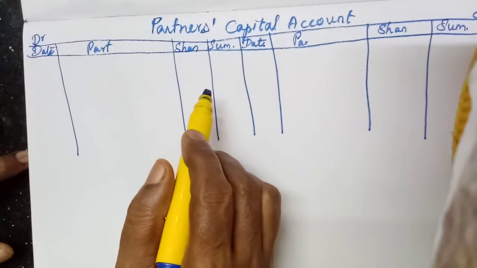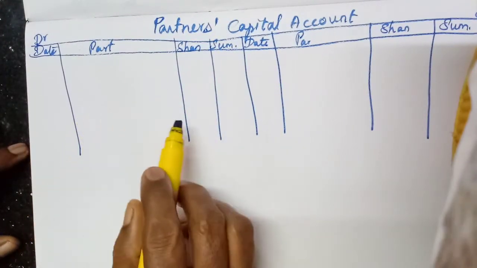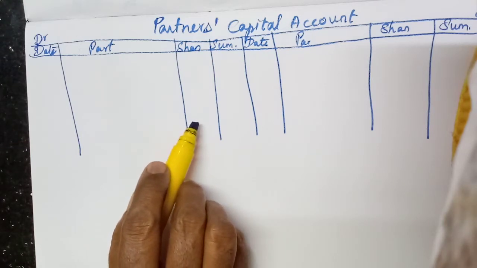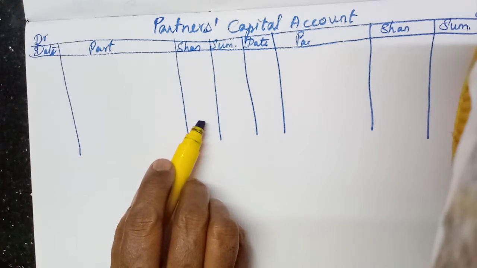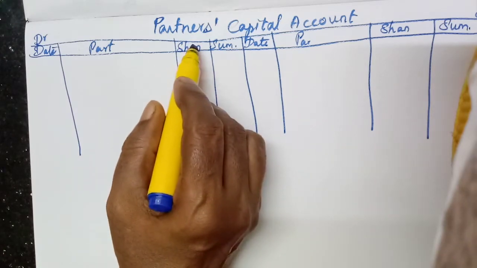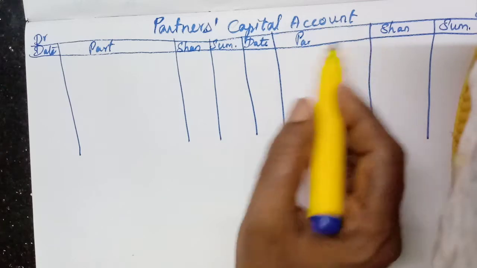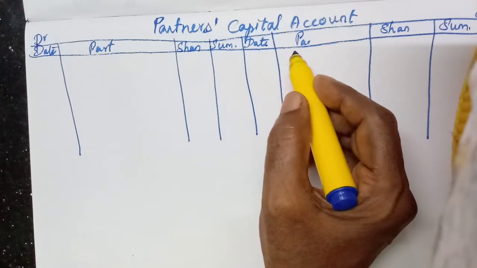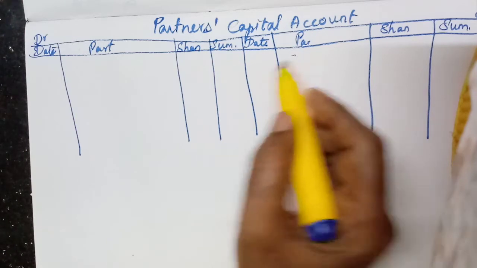Now, in the textbook you have to see in the illustration, capital on 1st January 2018: Shanti 80,000, Sumati 80,000. So that only we should write. Partners' capital account always shows a credit balance. The date is given, capital on 1st January.